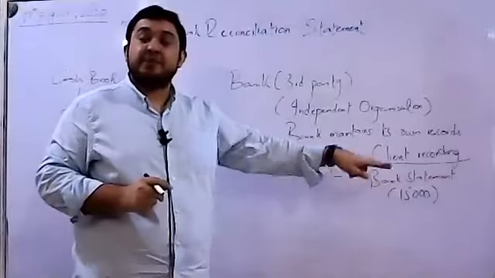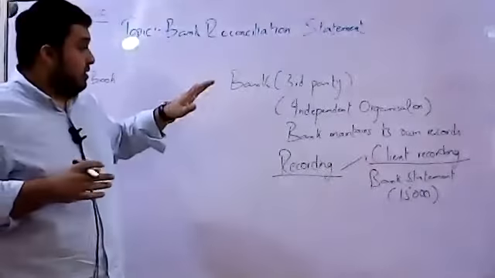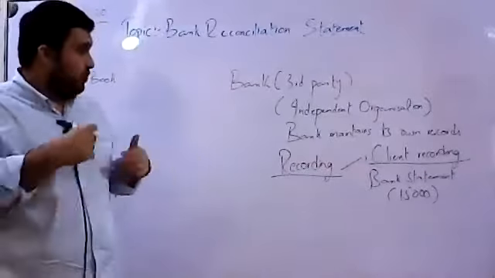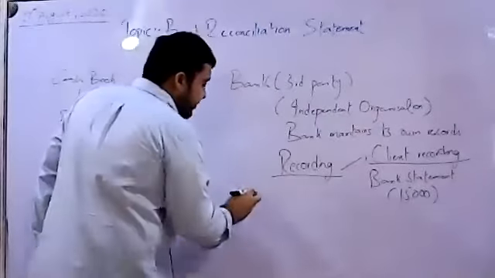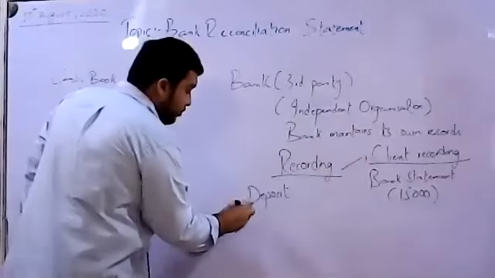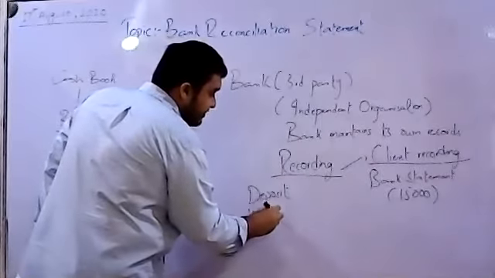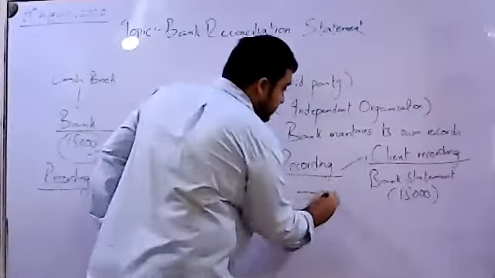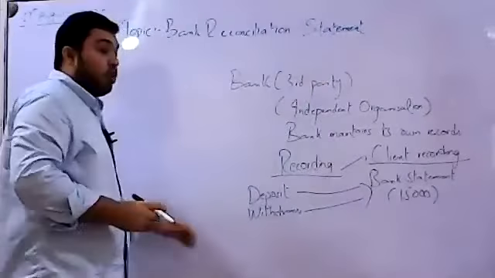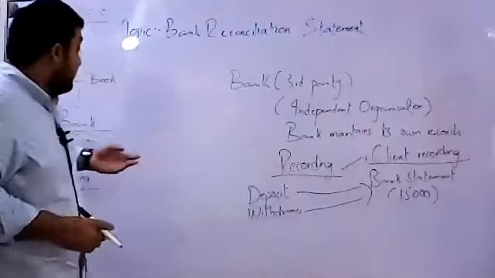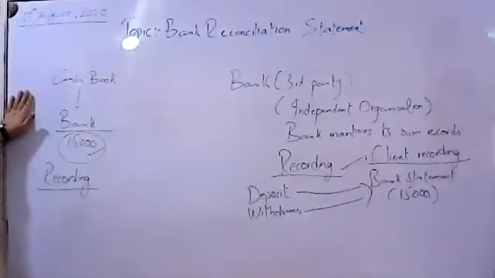Why is this bank statement prepared? This bank statement is prepared for a reason, that the client has all its transactions with the bank, and the majority of the transactions are either deposit, means पैसे जमा करवाना अपने account में, and withdraw, means पैसे निकलवा लेना अपने account से. So all these deposits and withdrawals are recorded in the bank statement. After all these deposits and withdrawals, the bank must also manifest the same balance which a cash book is manifesting. इन दोनों के balances आपस में equal होने चाहिए.